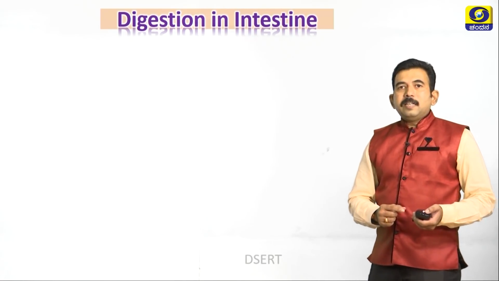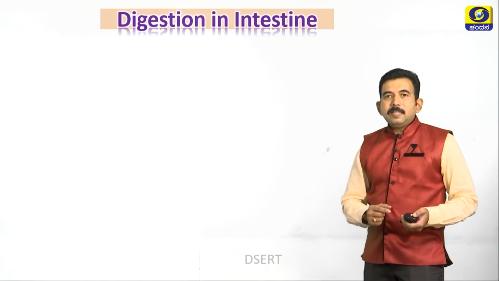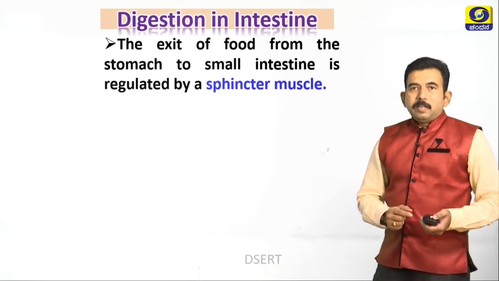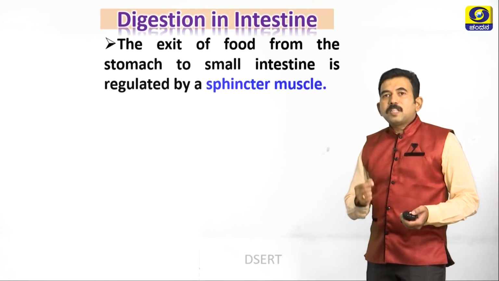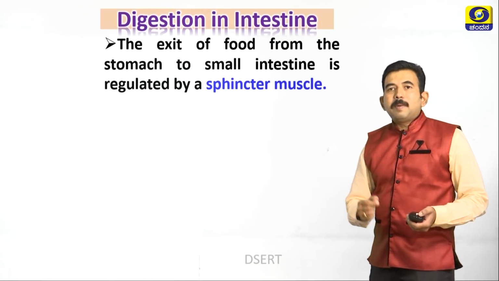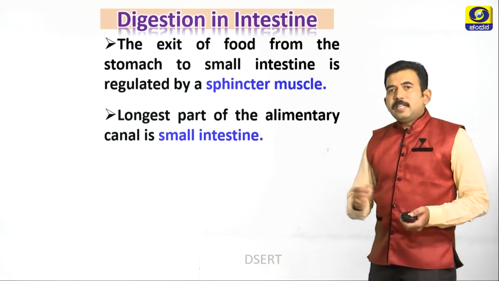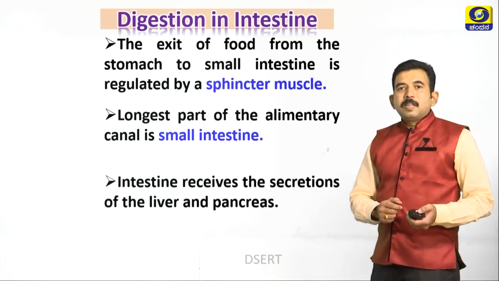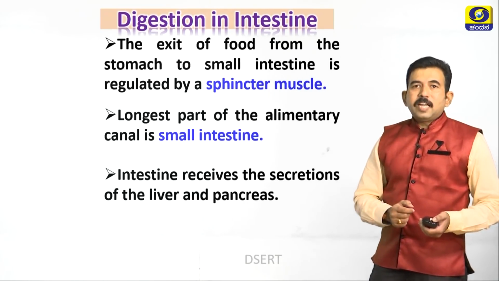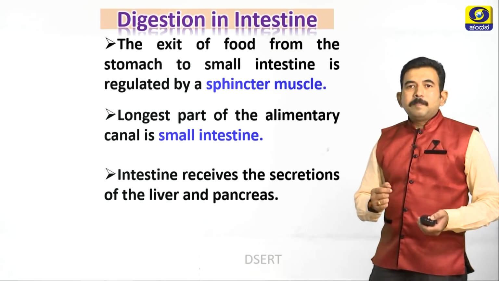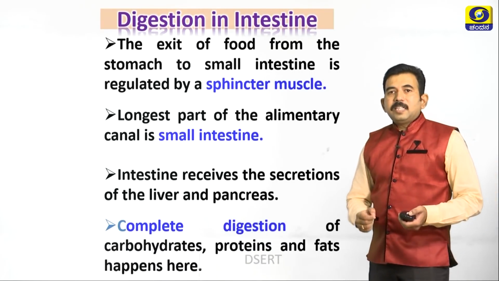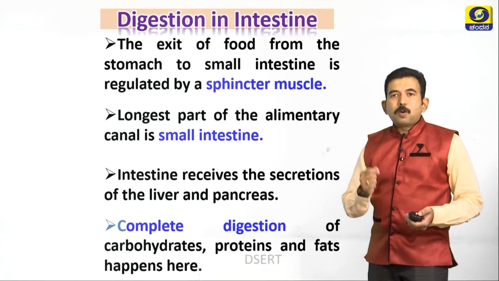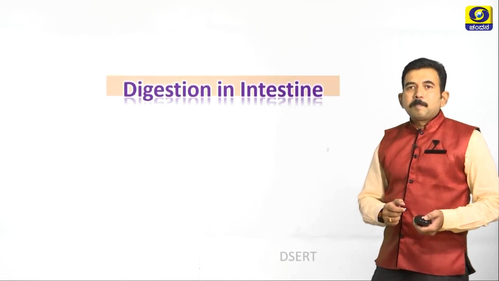Small intestine is about 6 meters in length. The exit of the food from the stomach to the small intestine is regulated by a sphincter muscle, and the longest part of the alimentary canal is the small intestine. The intestine receives the secretions from the liver and pancreas, and complete digestion of carbohydrates, proteins and fats happens here.